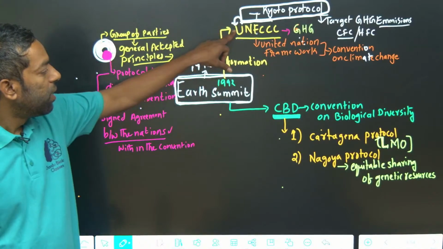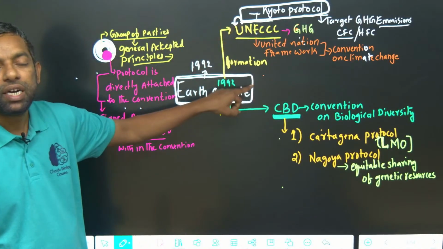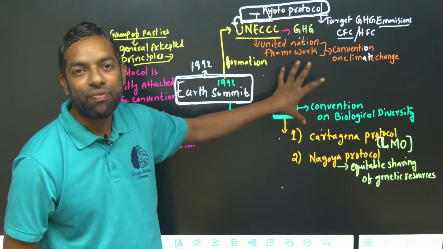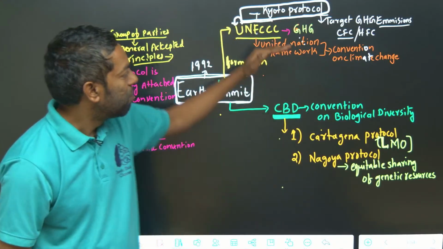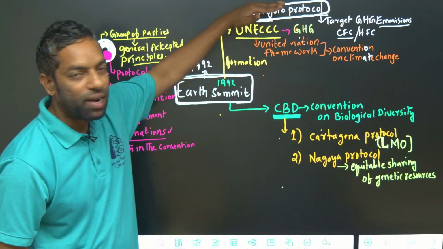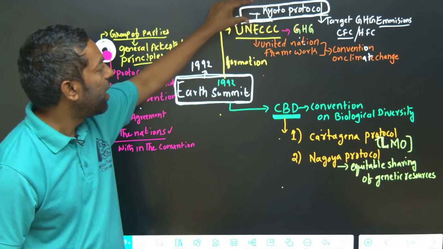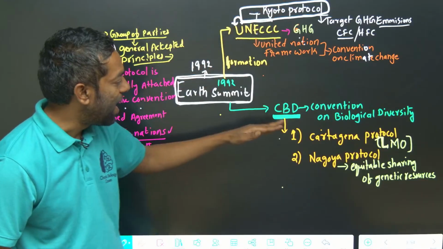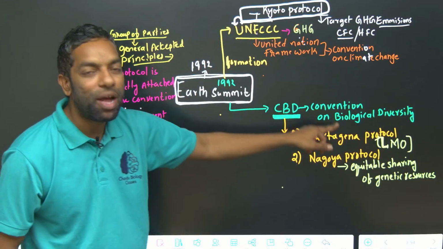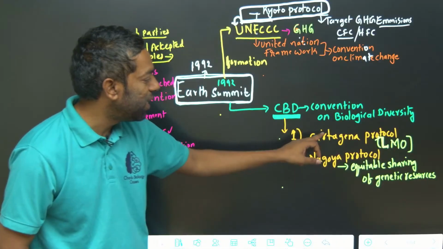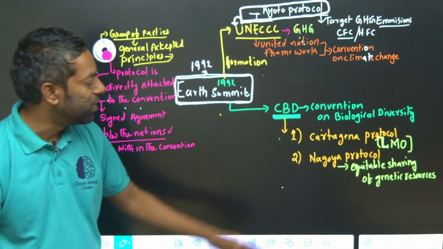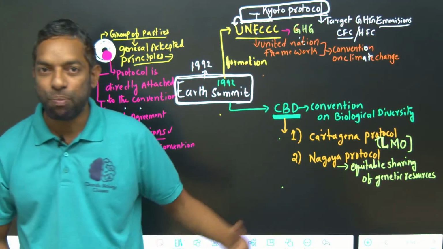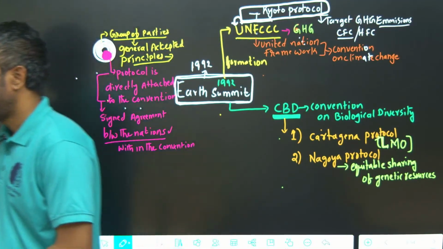So two conventions originate from the Earth Summit and three protocols originate from it. Protocols are directly attached to the convention: under UNFCCC the Kyoto Protocol originates, and under the CBD, the Convention on Biological Diversity, two protocols originate, the Cartagena Protocol and the Nagoya Protocol. I hope you guys understand.